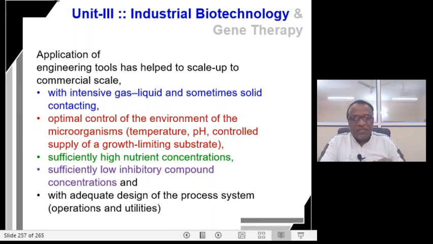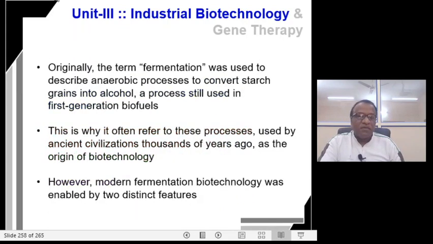So all these factors have contributed significantly to raise the lab scale process into commercial scale process. A lot of research has been put in to reach the state where we are today. Right.